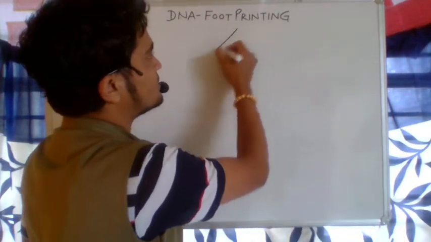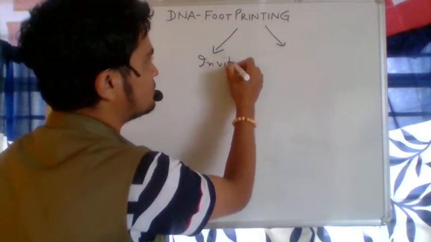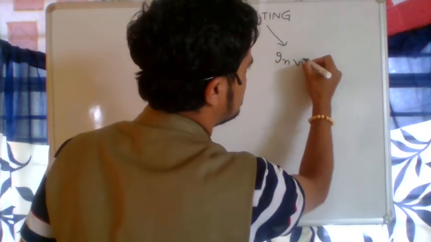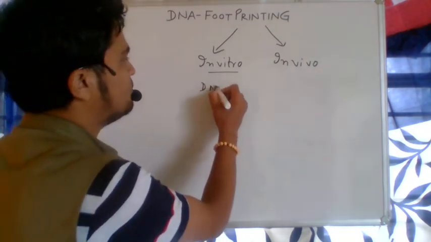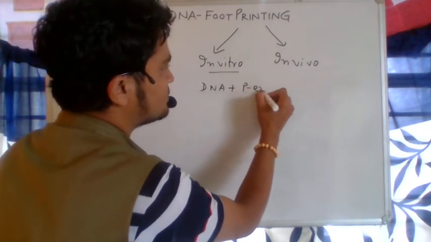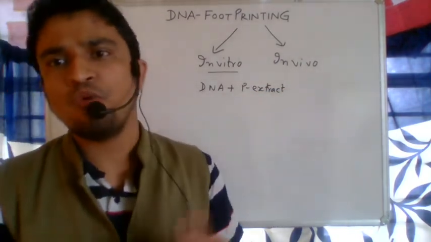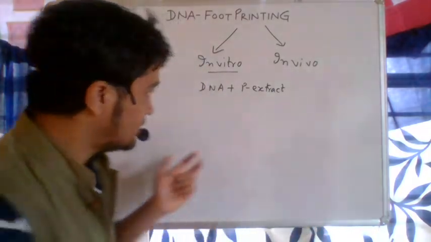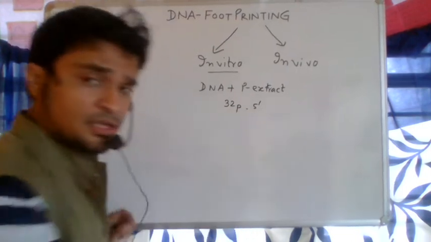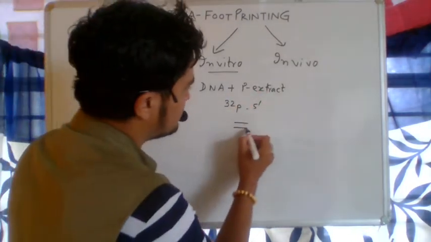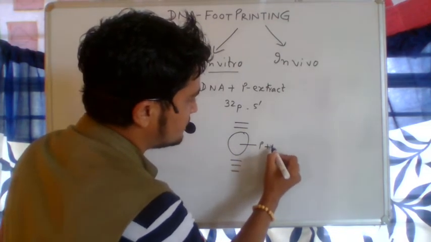Now what we can understand from it, there are two different types of DNA footprinting. One is in vitro, another one is in vivo, meaning within the cell. What we are doing here, we are taking out the DNA and mixing it with the protein extract or nuclear extract that contains a specific protein. Here we have used Sp1 that binds to the GC region of the DNA. Now we go for 32P 5 prime radio labeling, then gel electrophoresis and all the methods that have been discussed.